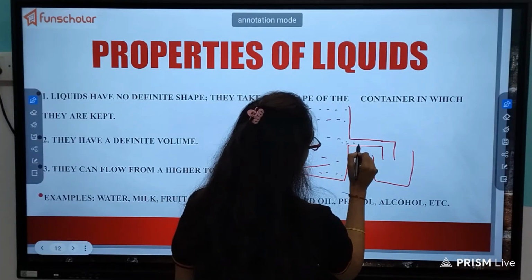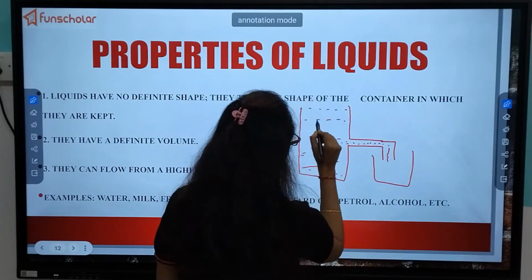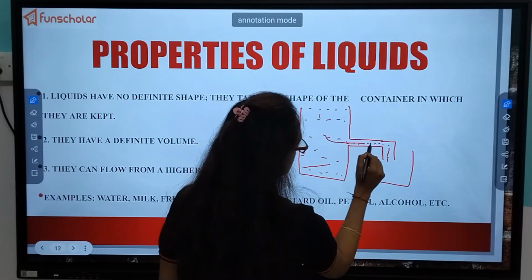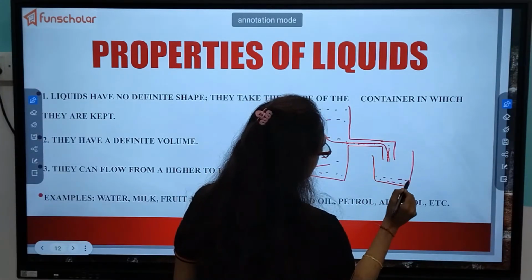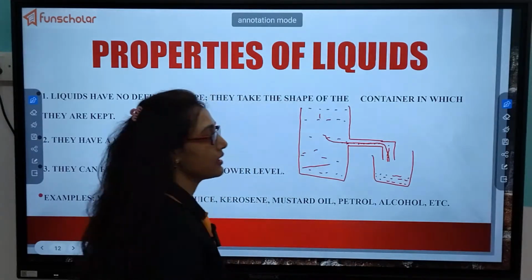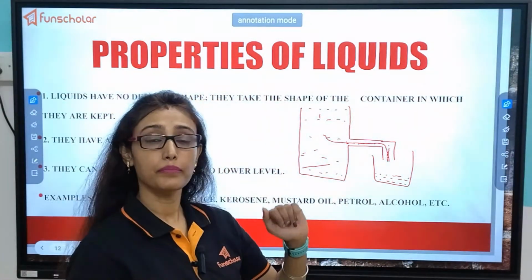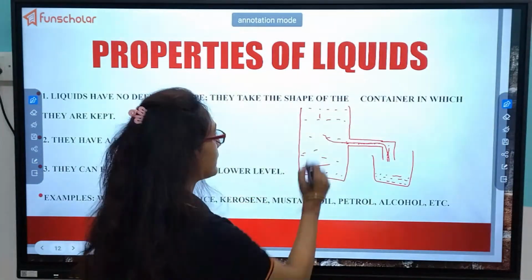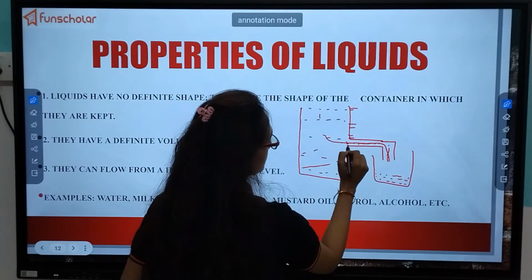Okay, now there is a connecting line. From here, the water is flowing to here, and it is filling this small tank. What do you think? The water will flow up to when? From here it will start, it will flow, it will flow, it will flow.